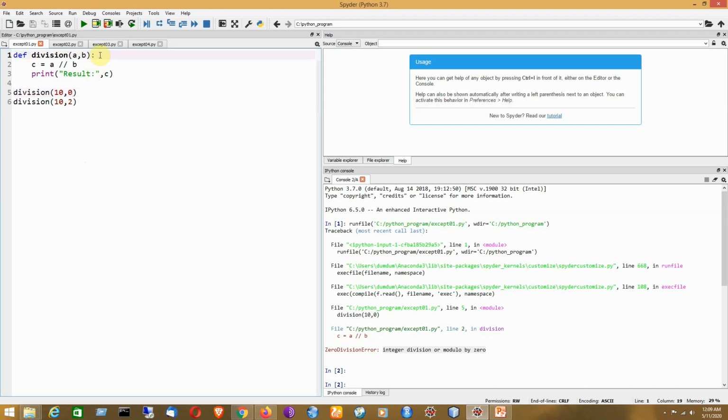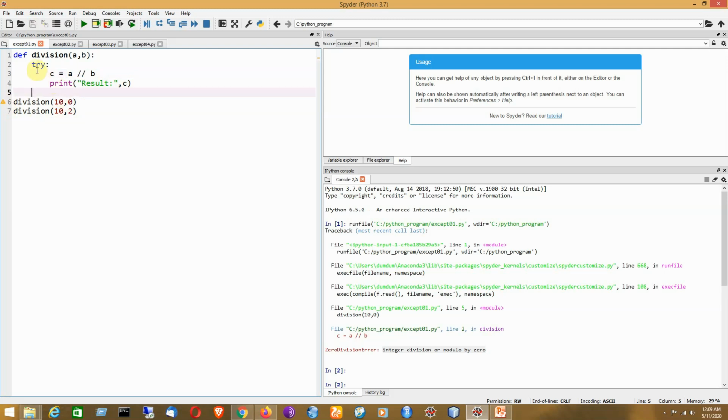So here the error prone code will be now placed inside the try block. The error prone code is basically C equal to A float division B, that means it is going to consider the integer division, and after the operation is performed we are going to print the result by using the print function. Okay,